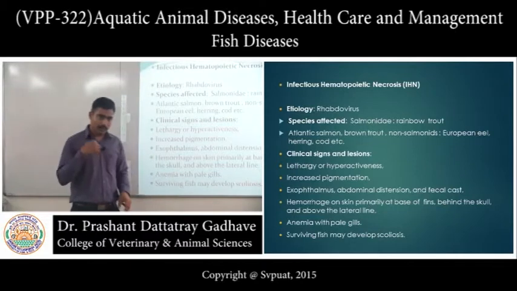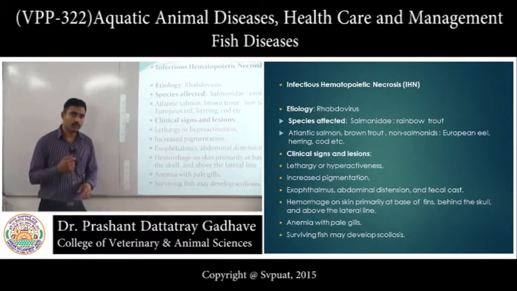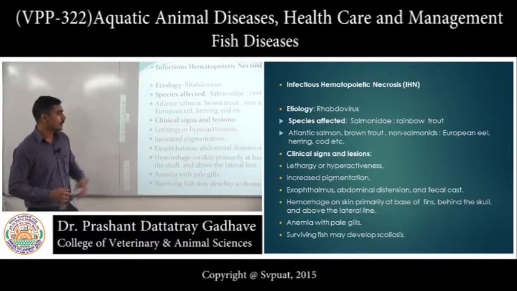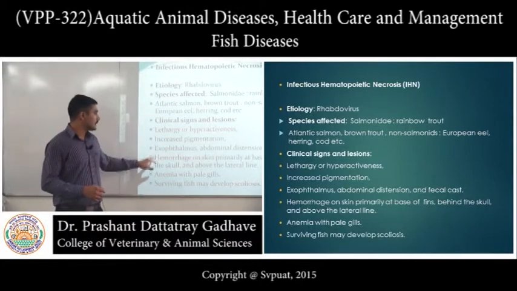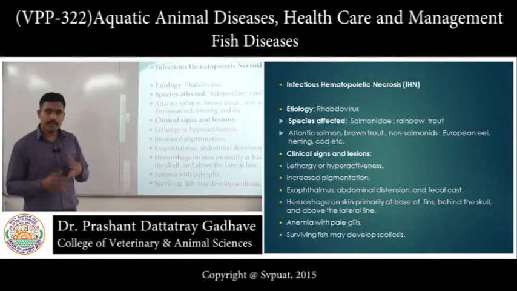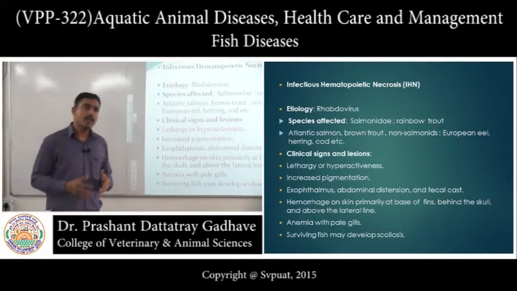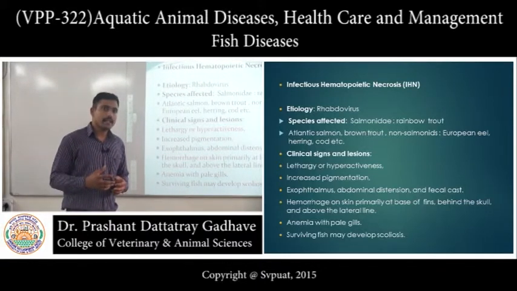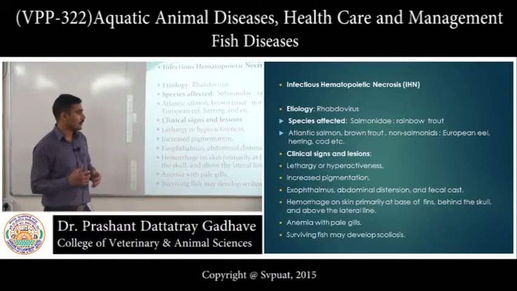If we lift the operculum of this fish, we will find the pale gills. Then the next clinical signs such as increased pigmentation, exophthalmos, abdominal distension are also common clinical signs for other viral diseases.